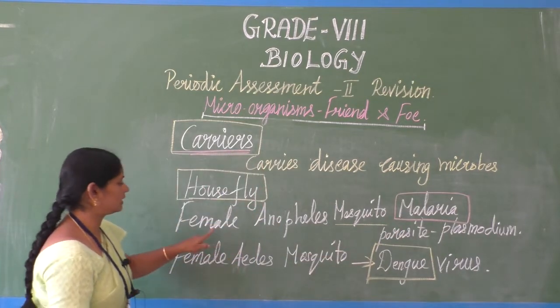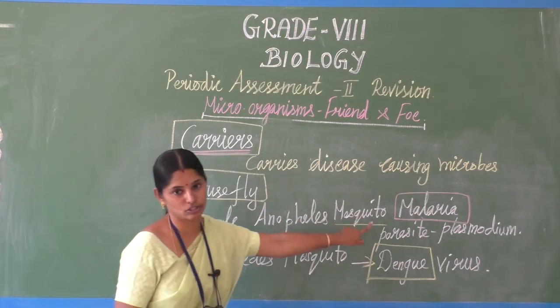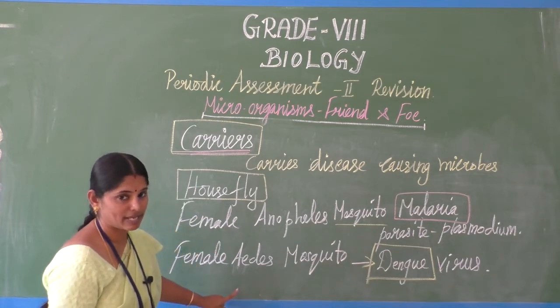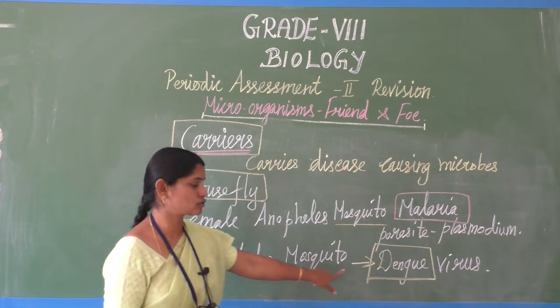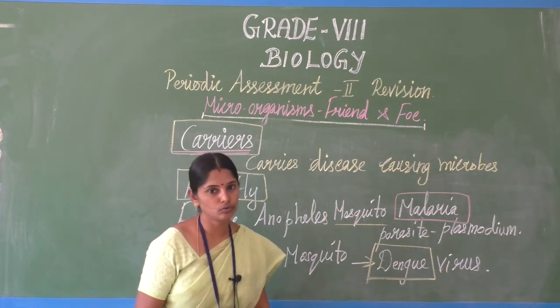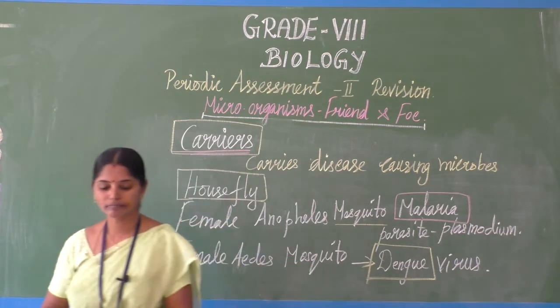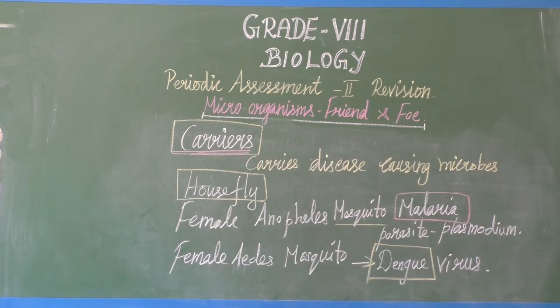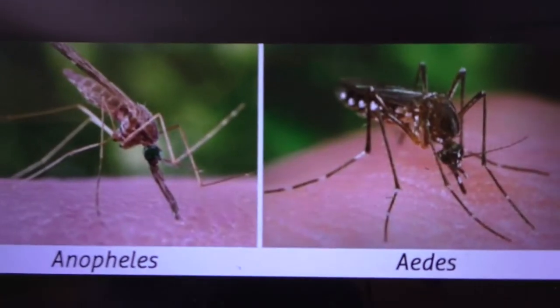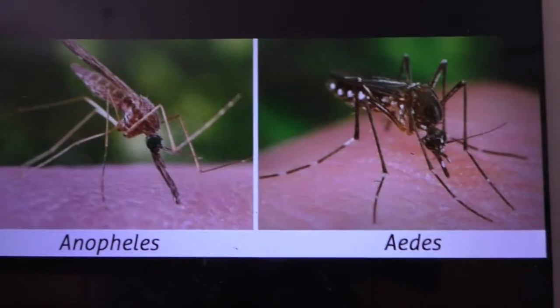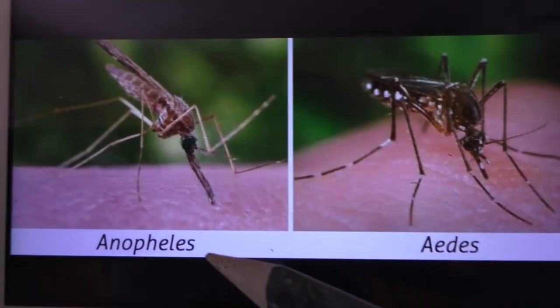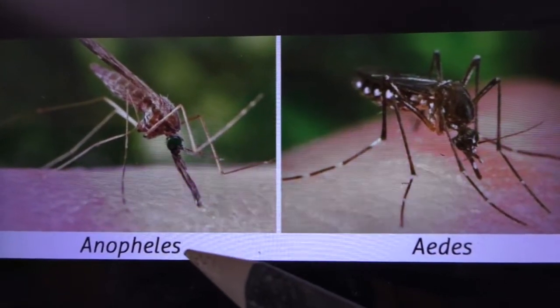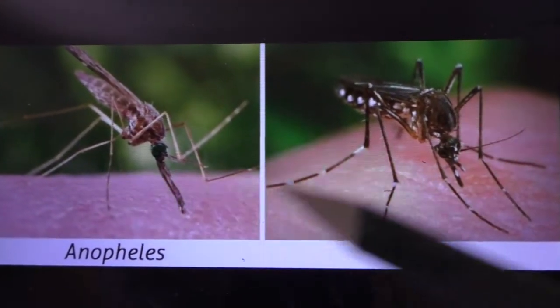So malaria is spread by the female Anopheles mosquito, carrying the Plasmodium parasite. The female Aedes mosquito spreads the dengue virus. Look here, children, this is the Anopheles mosquito which carries the malarial parasite.